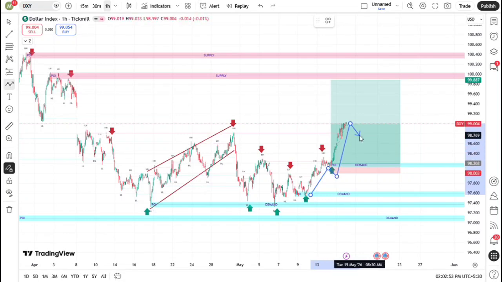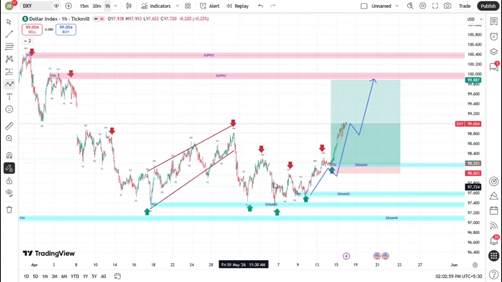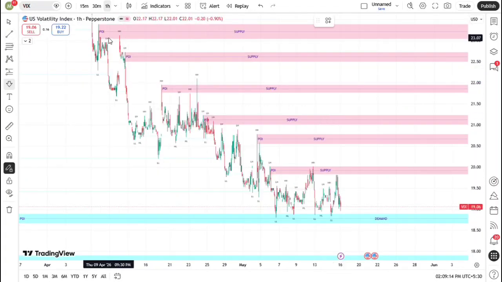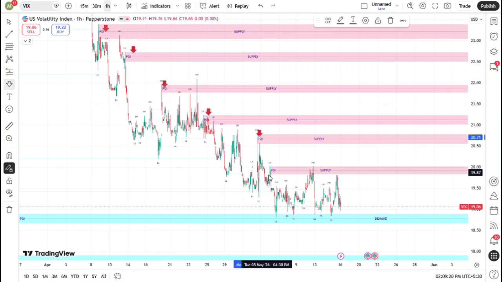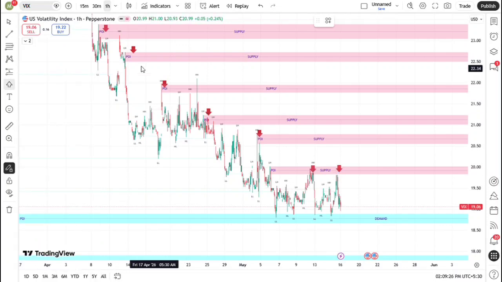Institutional players are closely watching the overhead resistance levels for a potential structural breakdown which would validate our long-term bullish thesis for commodities. Moving to the Volatility Index, or VIX, the fear index is currently printing a rising structure, indicating a significant uptick in market uncertainty and risk aversion among global investors. High fear levels typically trigger institutional safe haven flows into stable assets.